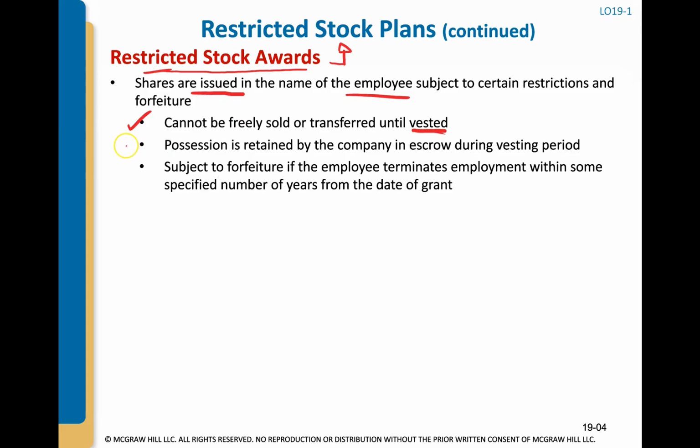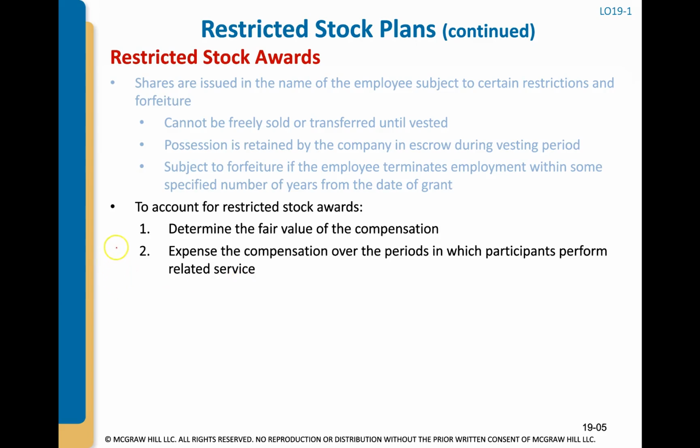Up until the stock vests, even though the stock is in the employee's name, it is retained by the company in an escrow account. And if the employee terminates the employment without vesting, meaning they terminate before the amount of time stated in the restricted stock plan has passed, then they forfeit those stock awards and they never get that stock.